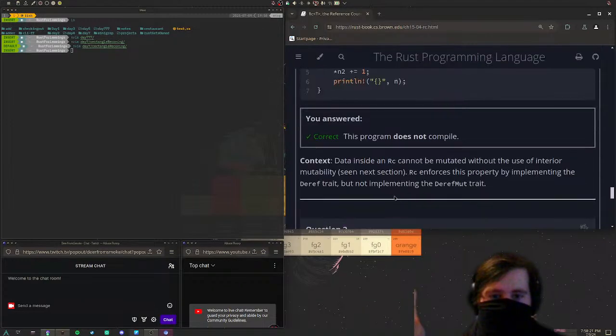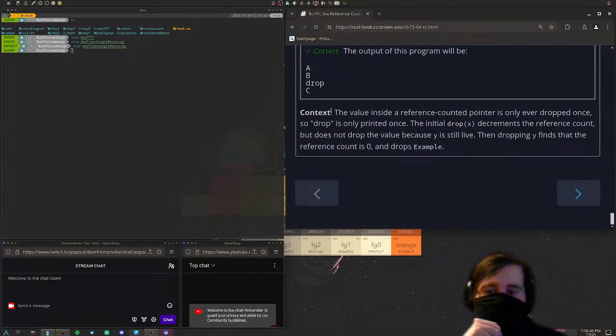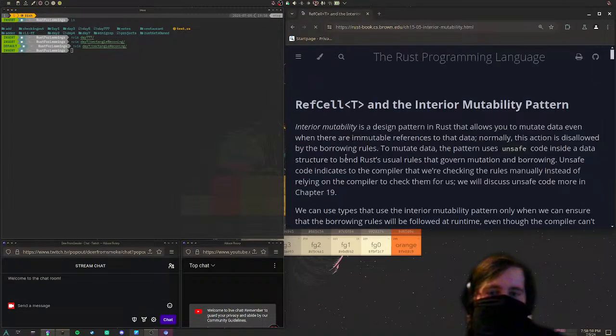Let's get some context. Data inside an Rc cannot be mutated without the use of interior mutability. See next section. Rc enforces this property by implementing the Deref trait, but not implementing the DerefMut trait. Here it's just saying the value inside a reference counted pointer is only ever dropped once, so drop is only printed once. So your initial drop decrements the reference count, but does not drop the value because y still is alive. Then dropping y finds that the reference count is 0 and drops Example. Fantastic. I thought I misspelled something, honestly.